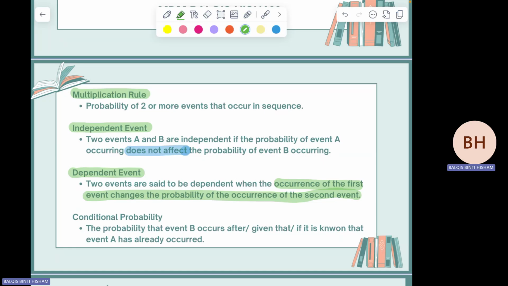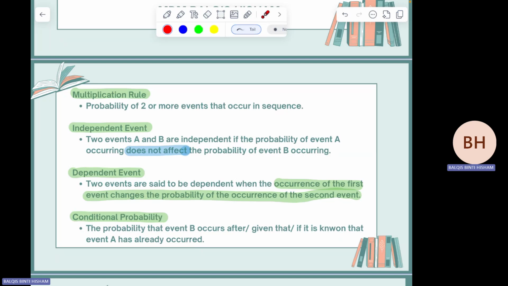And then the last one is conditional probability. What is conditional probability? This is the new term for you. Conditional probability is the probability that event B occurs after or given that or if it is known that event A has already occurred. Means that you know that that event happened.